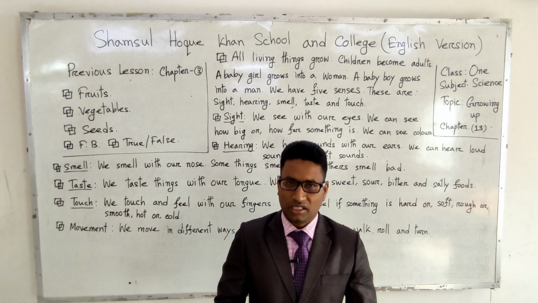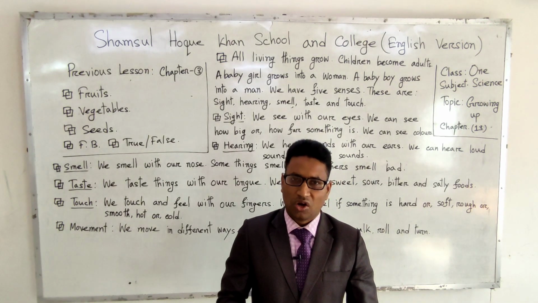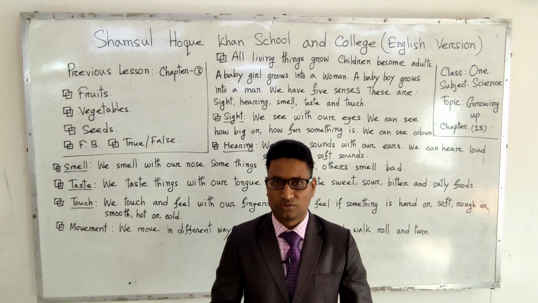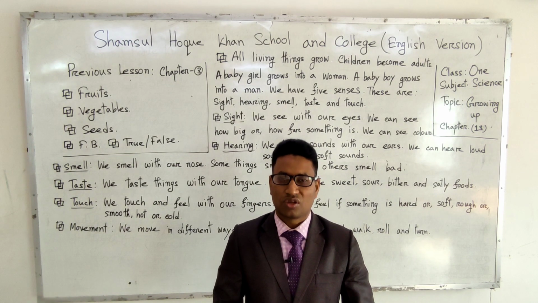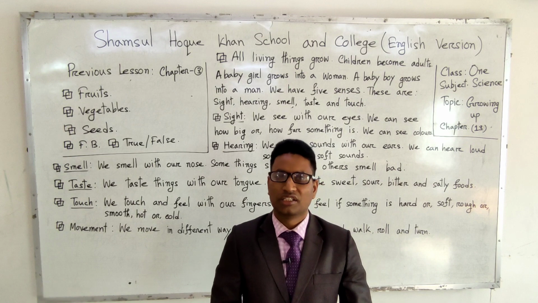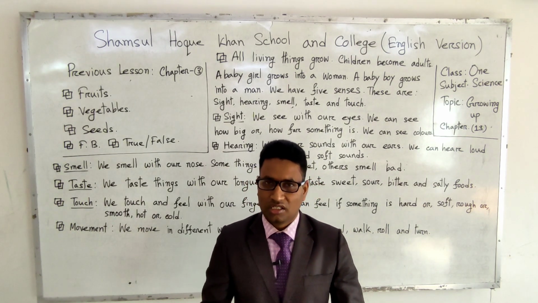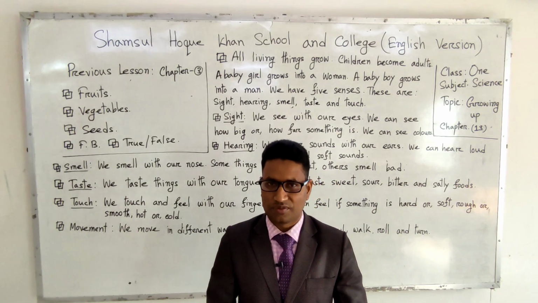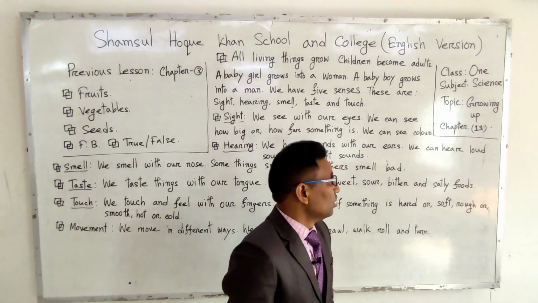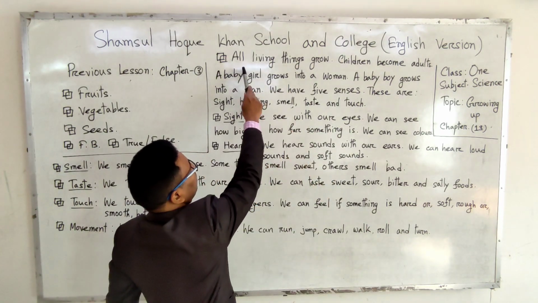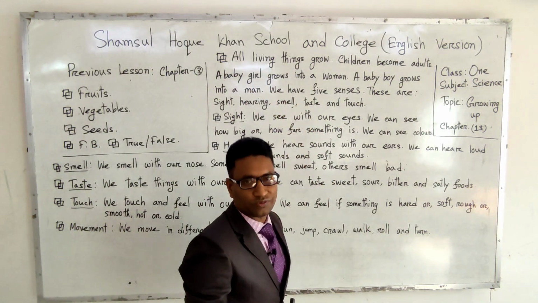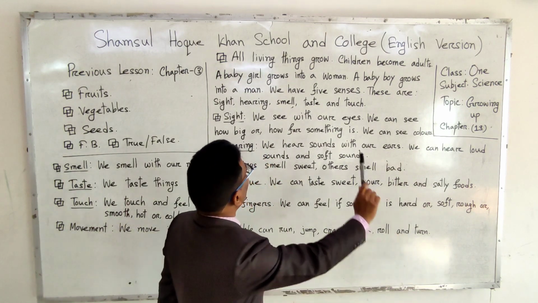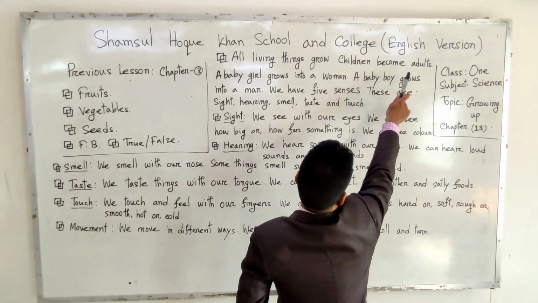That means in this world, living organisms will always grow, and at a time this organism will become an adult or mature organism. Now, all living things grow. This is true.